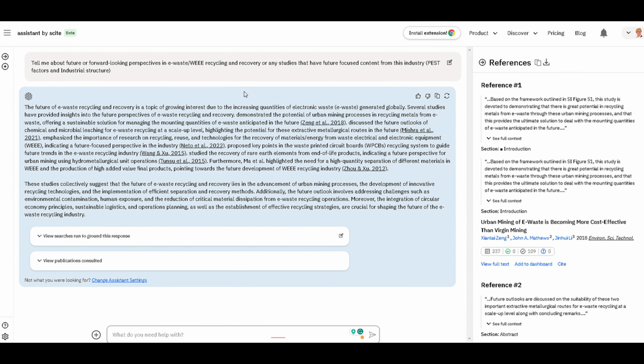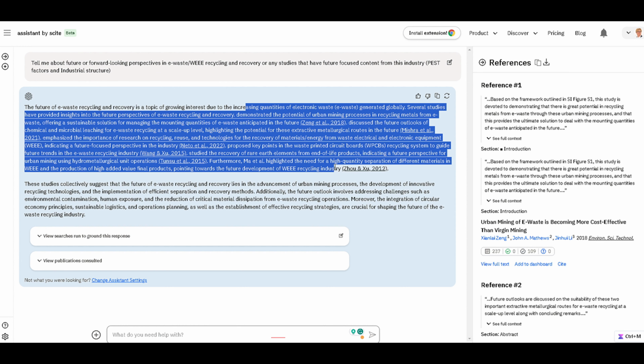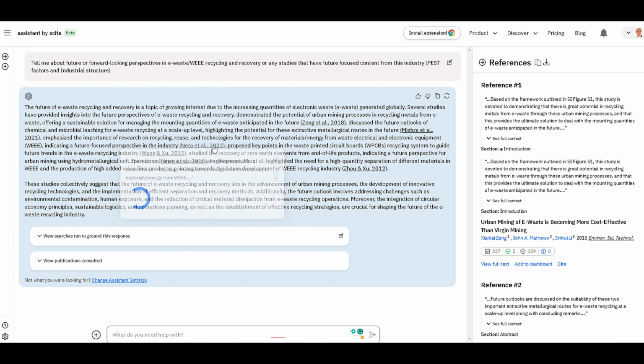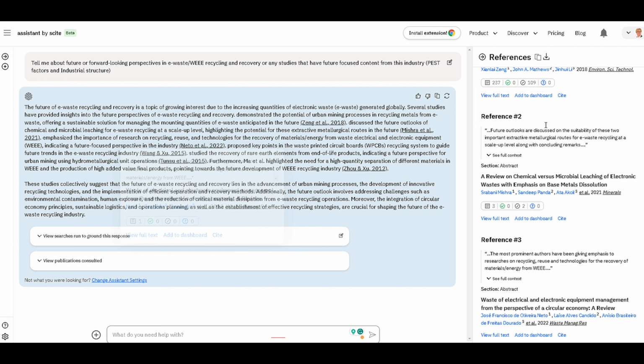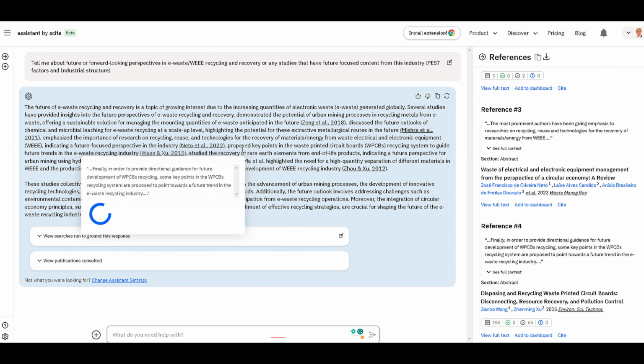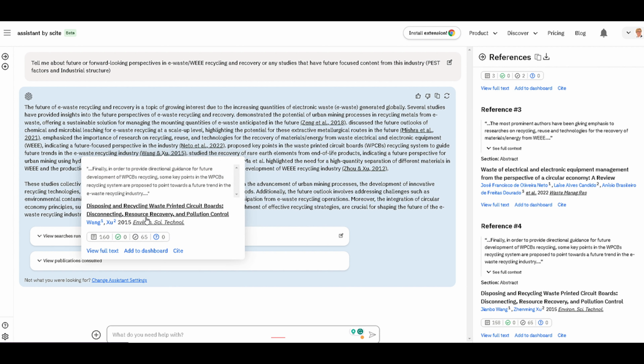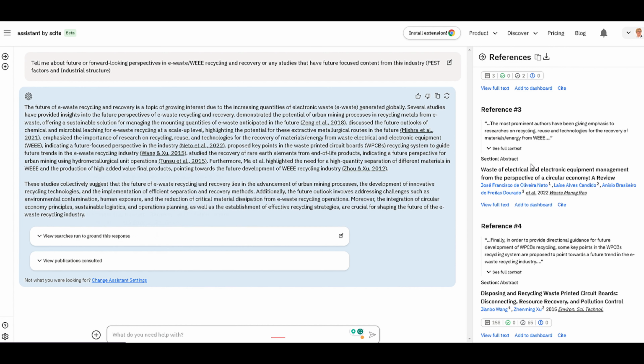Now, what it's done is it's managed to put together a paragraph here, and it's dropped the citations in here as well. Now, I can click on one of these citations, it's going to pop it up, it's going to point to it on the side here as well. And I can see what journal it comes from. I can look at the number of publications citing this work. I can click over to see the full text, and it's going to use the DOI link, for example, and I can see all the references here.